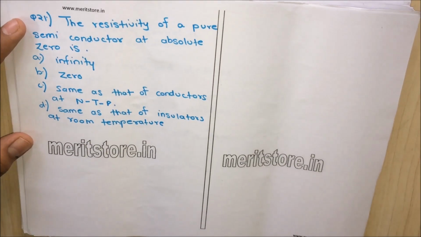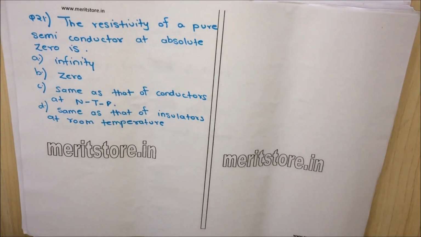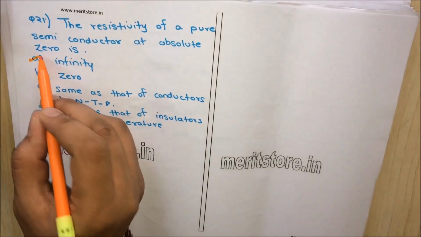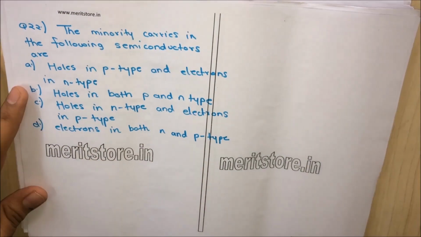Question 21. The resistivity of a pure semiconductor at absolute zero is option A infinity, option B 0, option C same as that of conductors at NTP, option D same as that of insulators at room temperature. Now we know resistivity of a pure semiconductor at absolute zero is infinity. So option A, infinity, is the correct answer. Question 22.